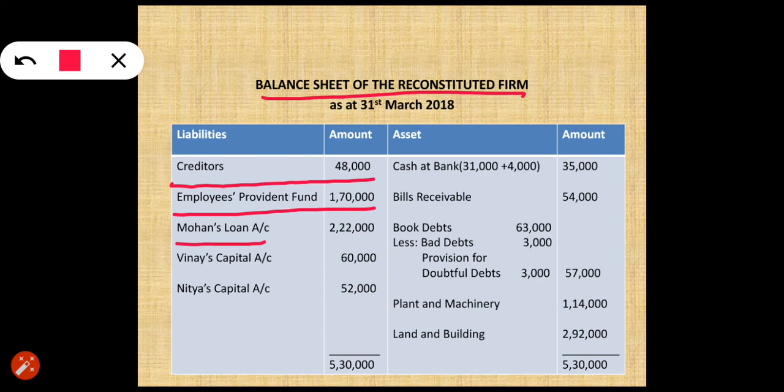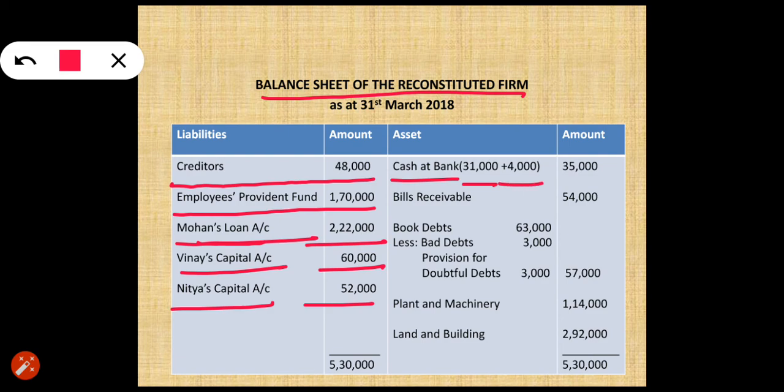And since you have to pay a certain amount to Mohan, that is 2,22,000, it will be recorded to his loan account. And then the capital of Vinay and Nitya that you brought down from their partner's capital account, Vinay capital 60,000 and Nitya's capital 52,000. Then cash at bank. You know that the cash balance as per the old balance sheet was 31,000, और आपने 4,000 का कंप्यूटर भी सेल किया है तो प्लस 4,000 और आ गए आपके पास, तो टोटल हो गया 35,000. Bills receivable as it is, it will be recorded because no information was given related to it, so 54,000.